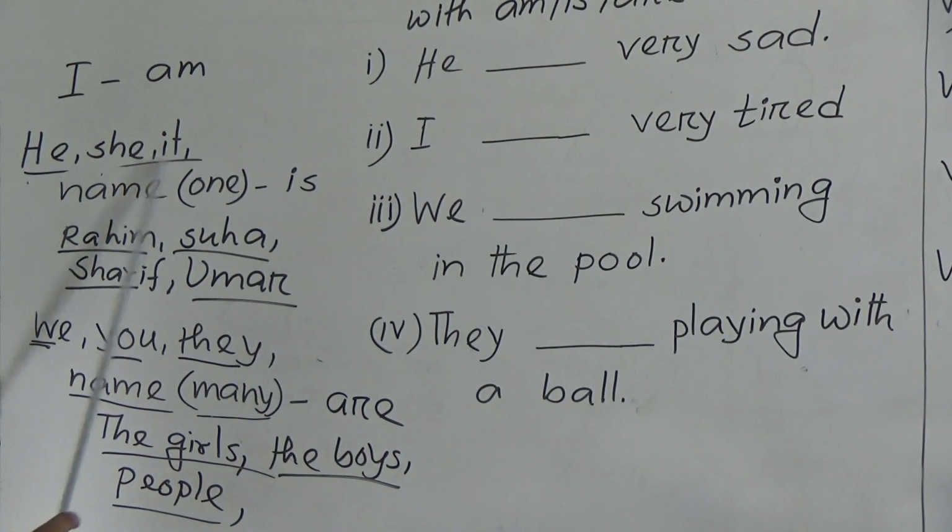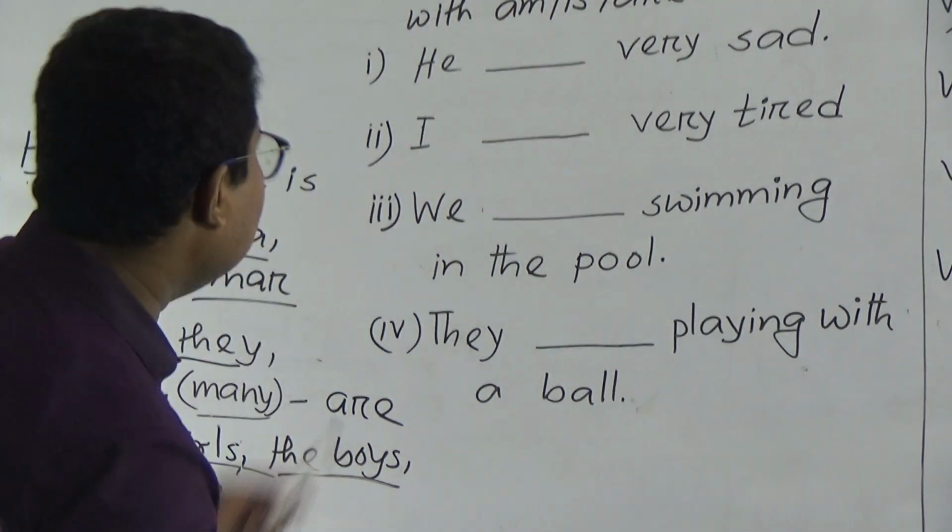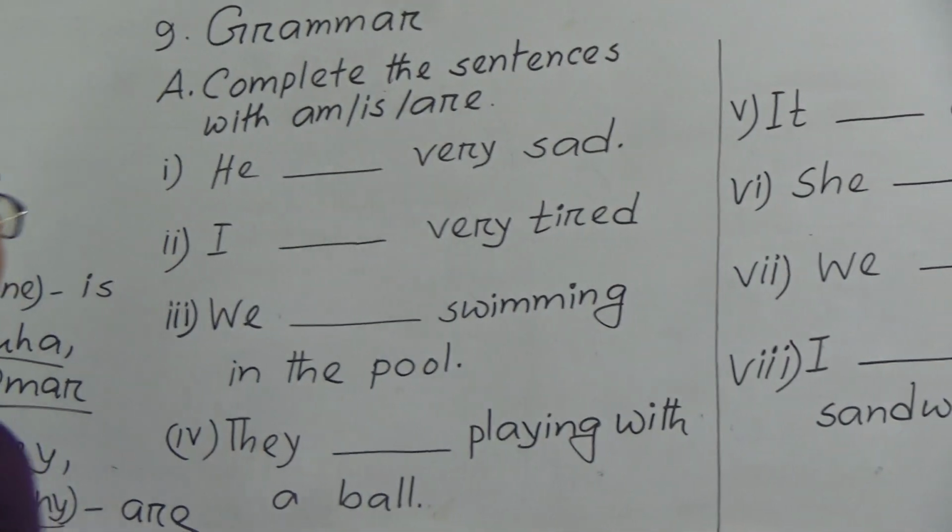After he, she, it, any one name, we use is, such as Rohim, Suha, Sharif, Umar. After we, you, they, and many names, we use are: the girls, the boys, people. Okay, let's solve our today's class.